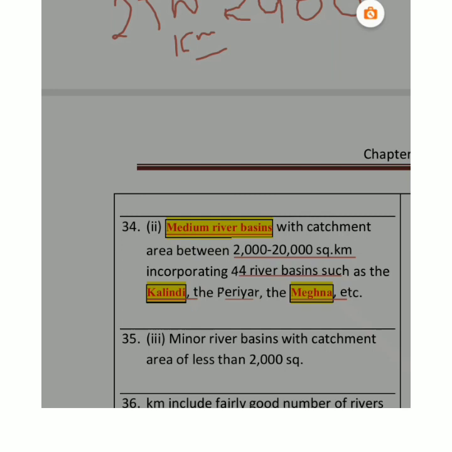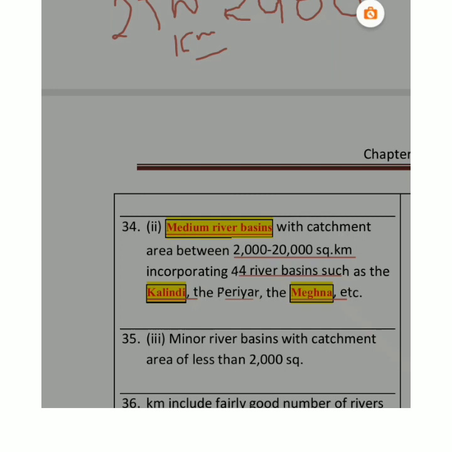So now your chapter actually starts. This is the topic mentioned in the book, drainage system of India. So we have so many rivers in India. Our drainage system consists of so many small rivers, and it consists of big rivers also, right? Why is it so? Due to their evolutionary process. When they originate, it depends on that whether they will be small or big.